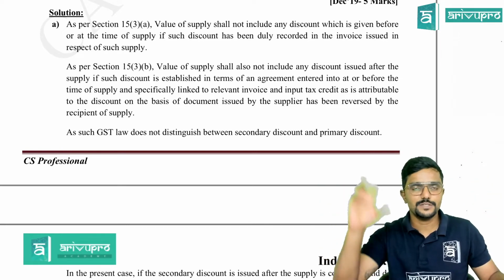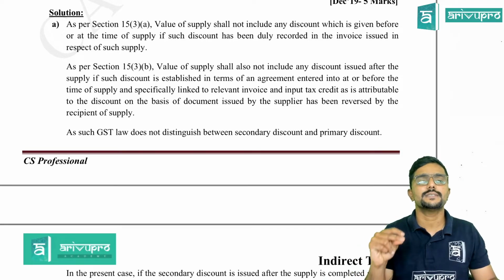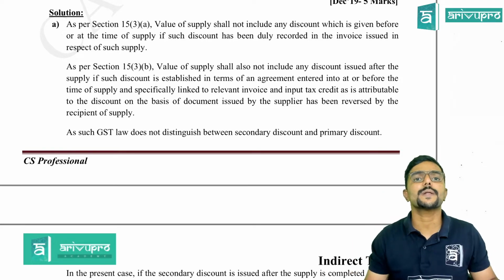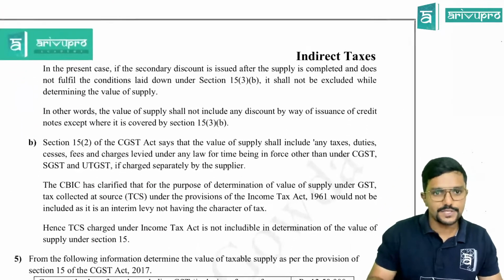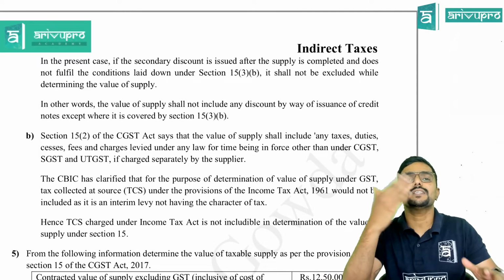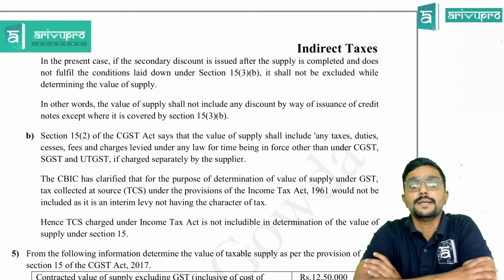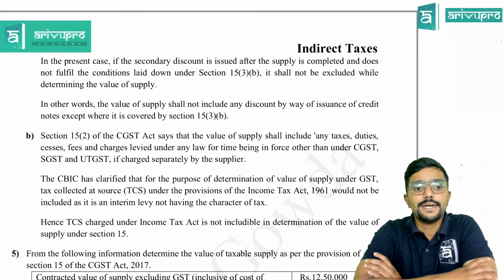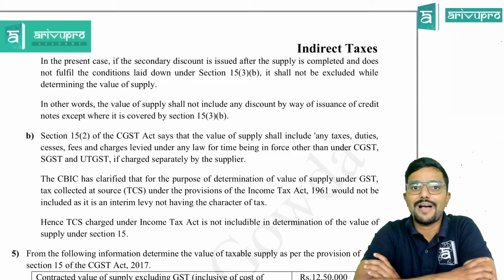So you need to check where it falls, whether in A category or B category, and accordingly decide whether it has to be reduced or not. Is that clear? Next, in the present case, if the secondary discount is issued after the supply, normally secondary discount is something which is given after supply. Supply is completed and it does not fulfill the condition laid down under section 15.3b, it shall not be excluded while determining the value of supply. Means you will not reduce it while calculating the value.